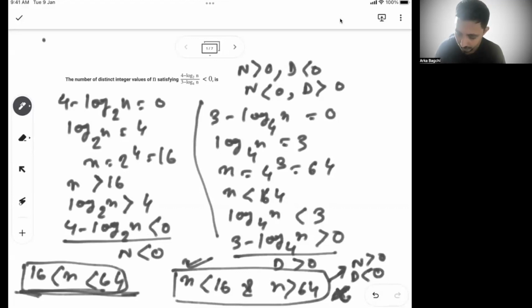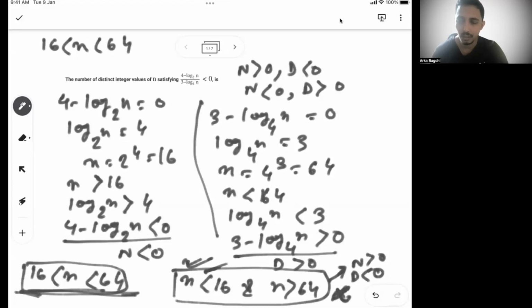So I know 16 less than n less than 64 will be my solution, because this other one typically will give you n less than 16. Obviously, there is a finite solution because n cannot be less than 0, because it's a log, and I know log of a negative number is not possible. Now, n greater than 64 has infinite values, so we cannot narrow down from there. The other way is 16 to 64.